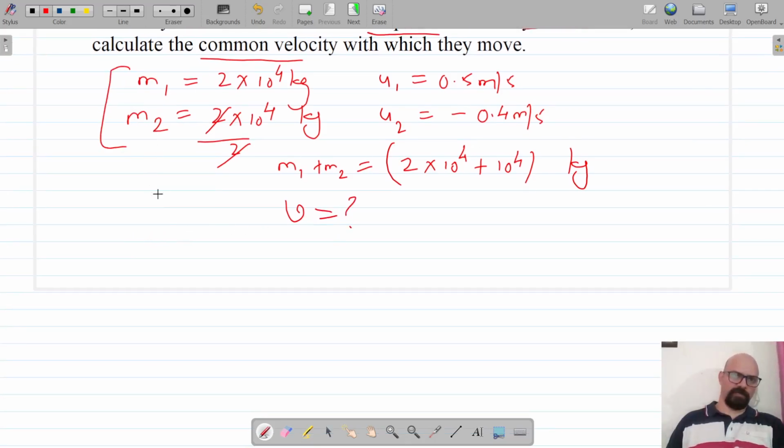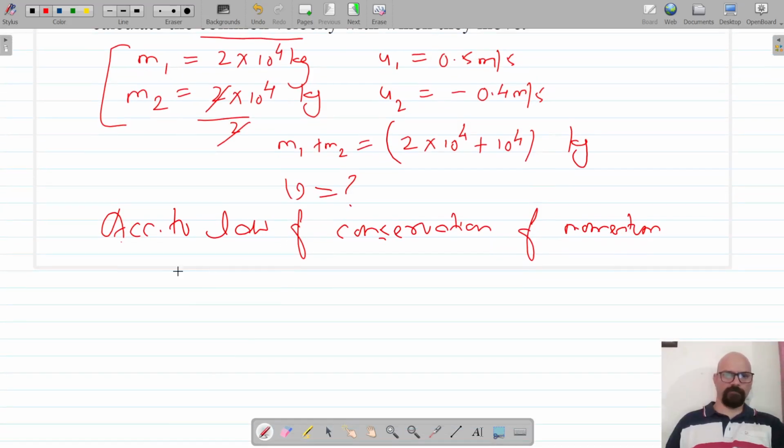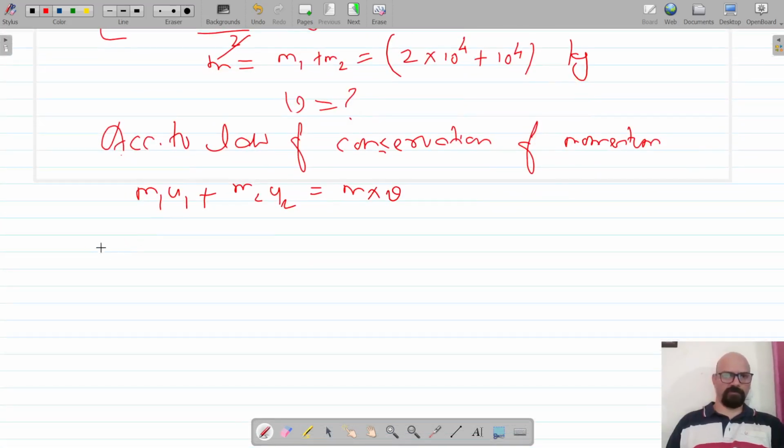So here the initial momentum is, so we are going to use the law of conservation of momentum, and according to the law of conservation of momentum, initial momentum, that is m1 u1 plus m2 u2, is equal to M into V, where M is the combined mass of both the trucks. So let's put in the respective values.